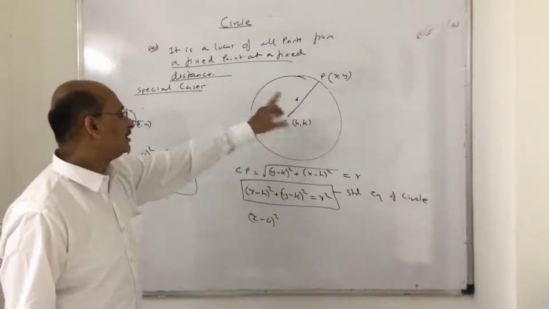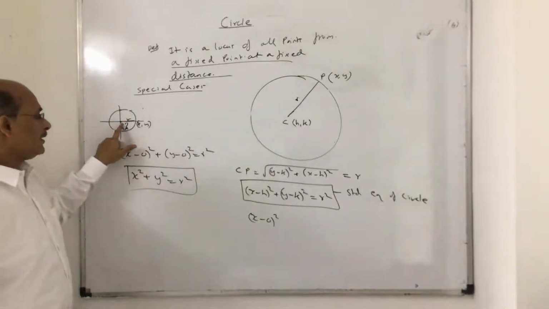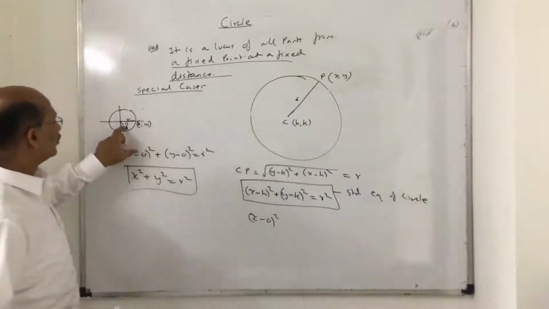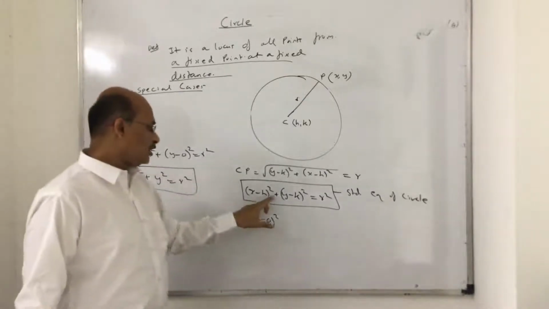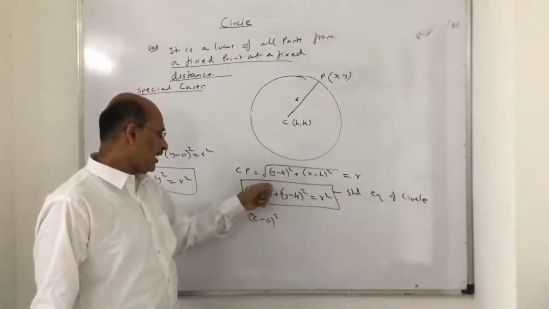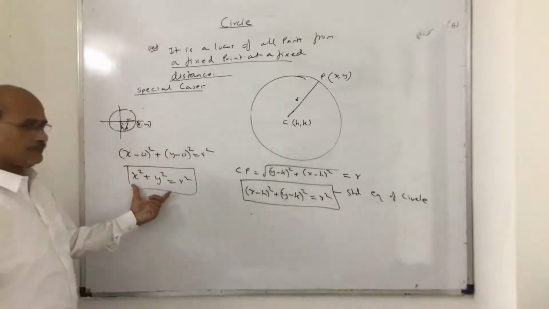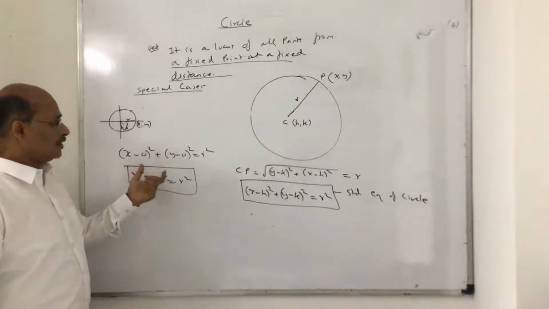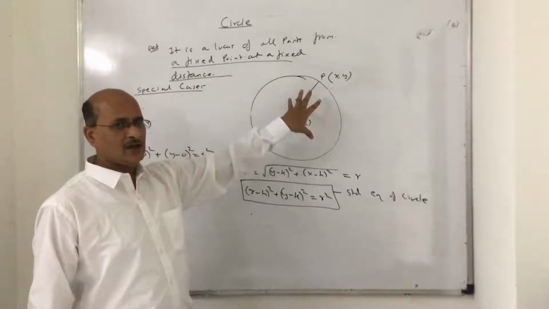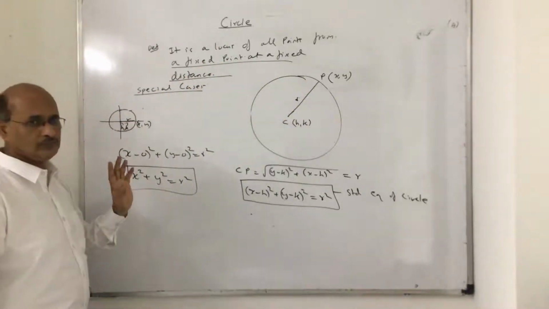Now if the circle has its center at the origin, then what will happen? This (h, k) will turn out to be (0, 0). So if (h, k) is (0, 0), this equation will reduce to what? x square plus y square is equal to r square. So a special case. Here you have a specific center, but here the specific center is (0, 0).